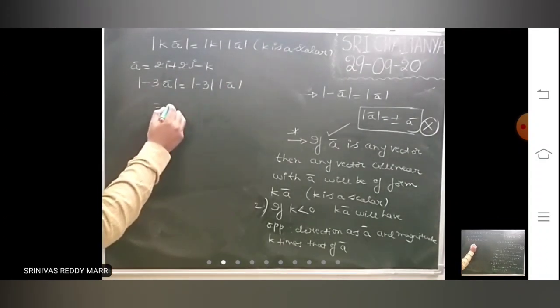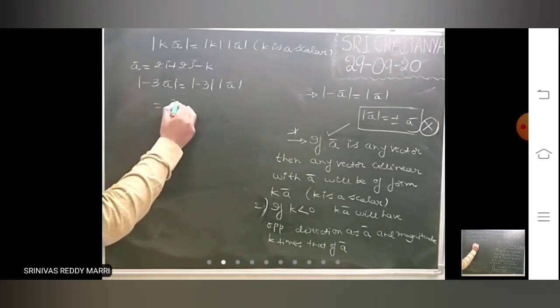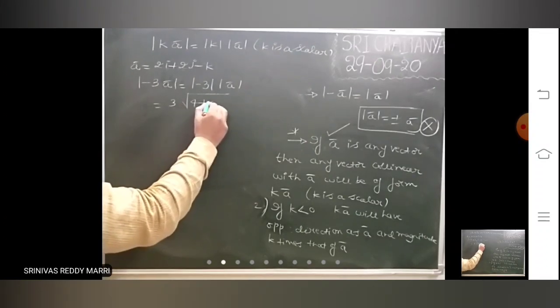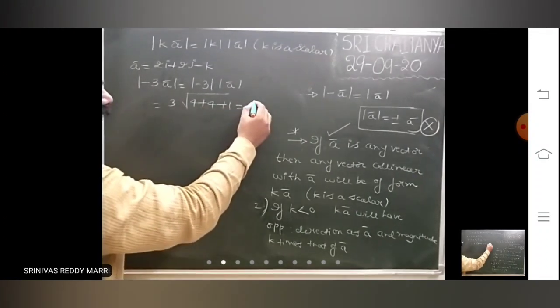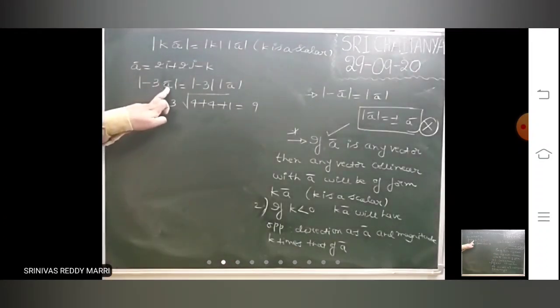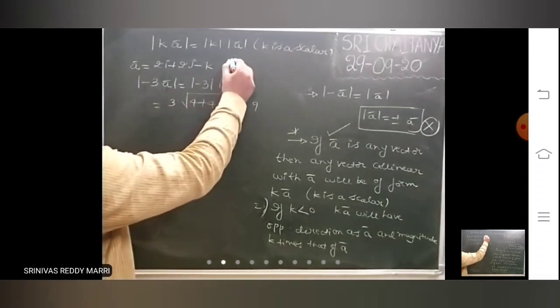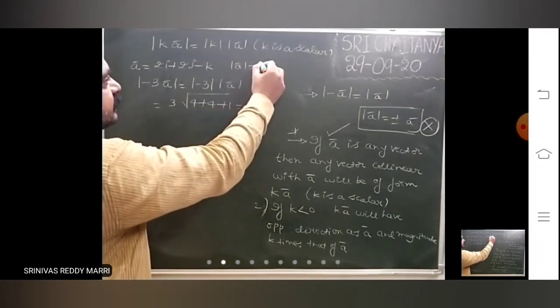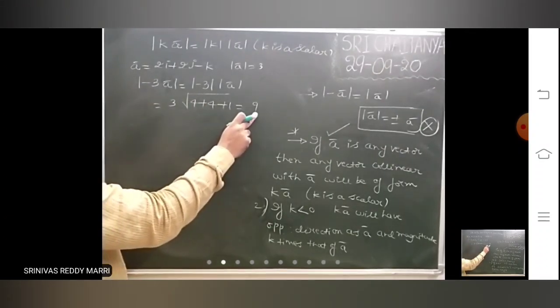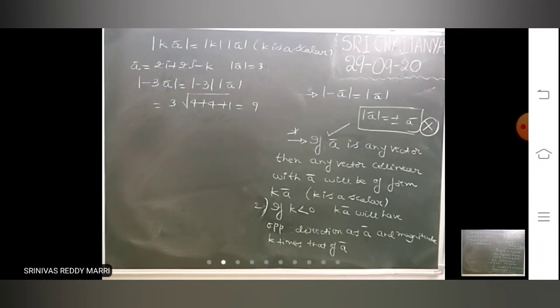Modulus minus 3 means the real number 3. 3 into modulus A bar means 3 into root of 4 plus 4 plus 1, so 3 into 3, 9. That means modulus of minus 3A bar has magnitude 9, which is 3 times that of A bar. Like that, if any constant is there, you can write it outside.